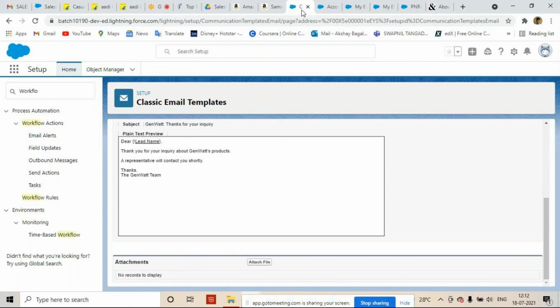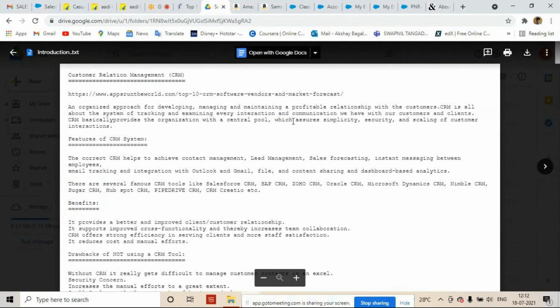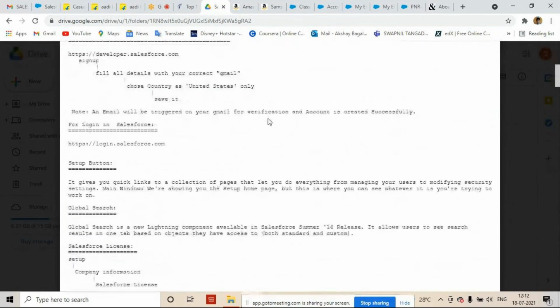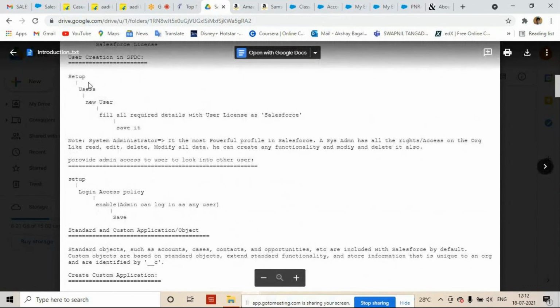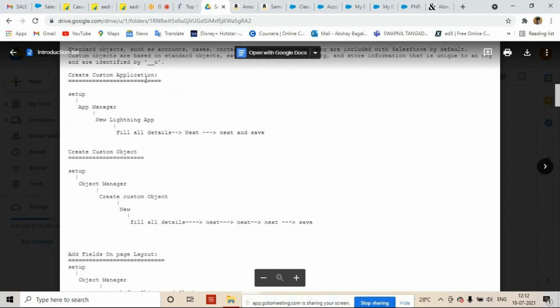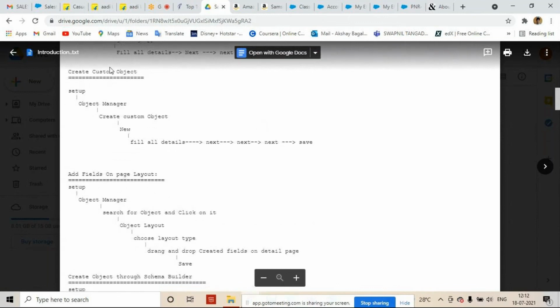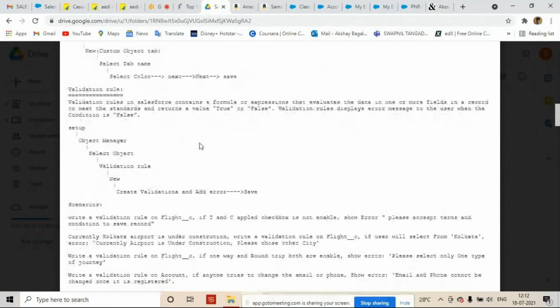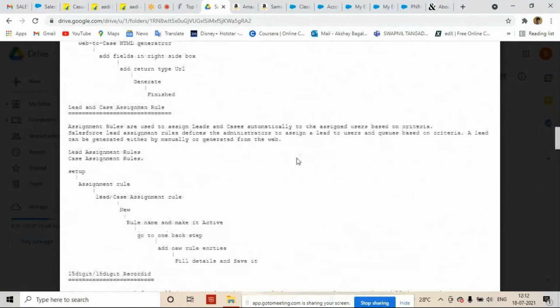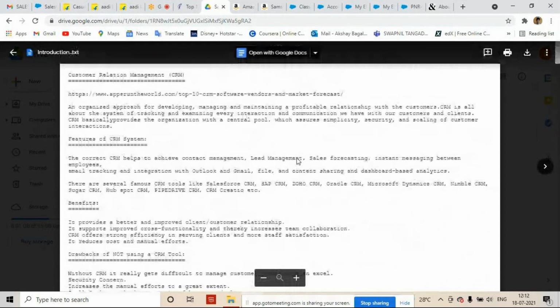Now regarding the notes, don't worry. You can see these are my notes, and I have given every step in them, so that you can follow the steps and build all the functionality. For setup: create an application, this is the step; create a custom object, this is the step; create a field, this is the step; setup, object manager, select layout, choose layout, save it. I have given each and everything in my notes, so don't worry. I will provide everything along with the live recording.